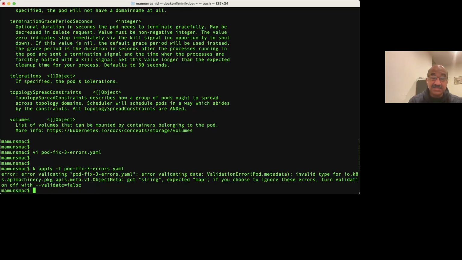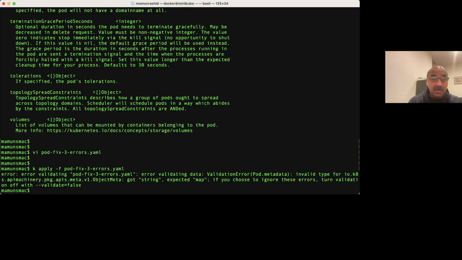You see the error message changed. That probably means your first error is now resolved. So let's pay real close attention to the next one. Validating data. First thing to look at, pod underscore metadata. So that's the clue. Maybe it's under metadata. Let's see what else it says.